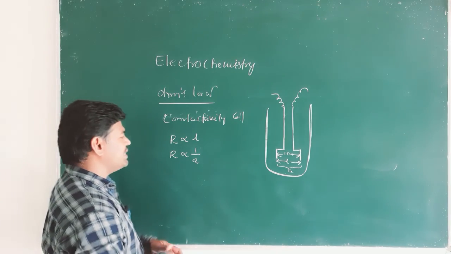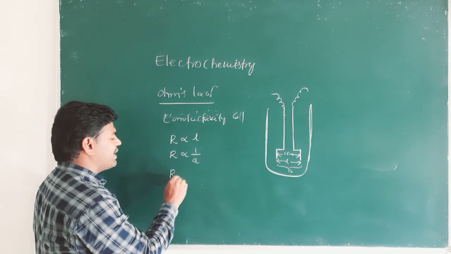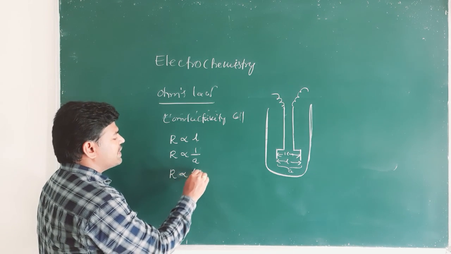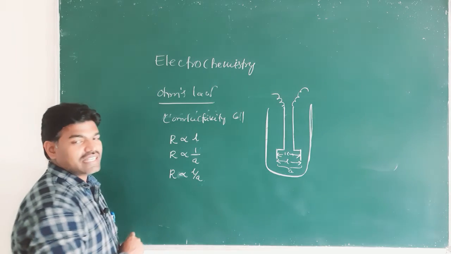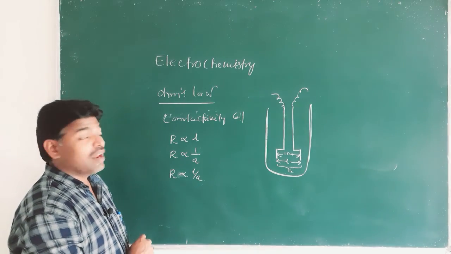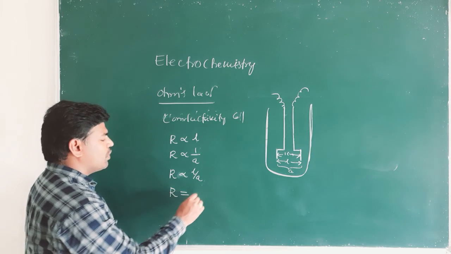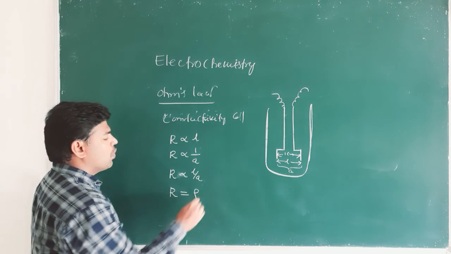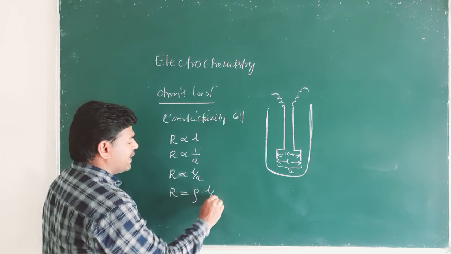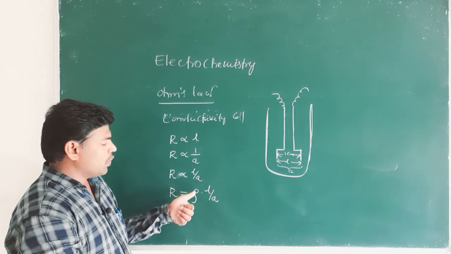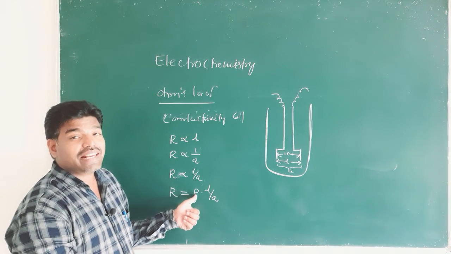So now we can write that resistance is directly proportional to L by A, and if we remove the proportionality, resistance is equal to some constant rho into L by A, where rho is called specific resistance.